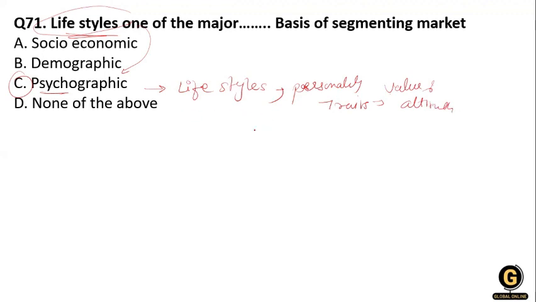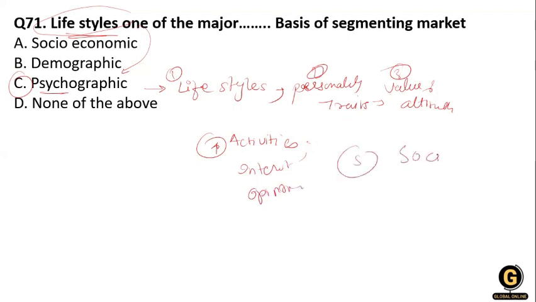The fourth one is activity, interest and opinion, and the fifth one is social status.